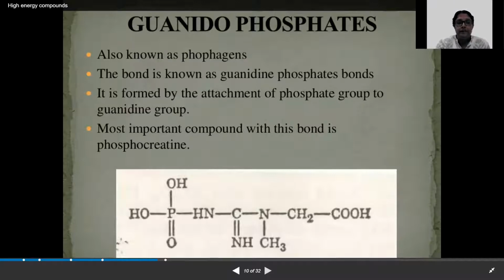And then the phosphagens or the guanidophosphates, they are very important in muscle metabolism. The phosphate is attached to a guanidine group, and one main example is phosphocreatine.